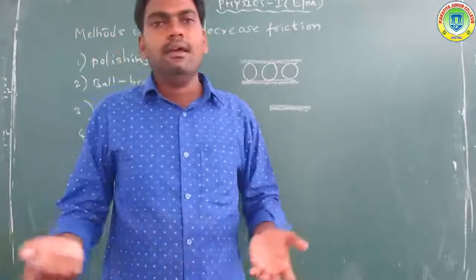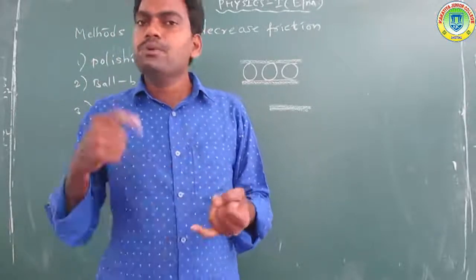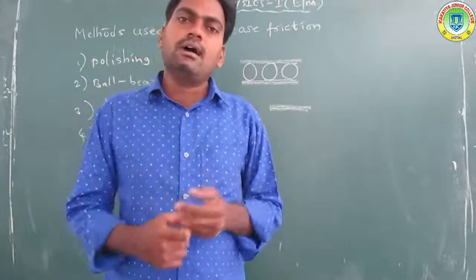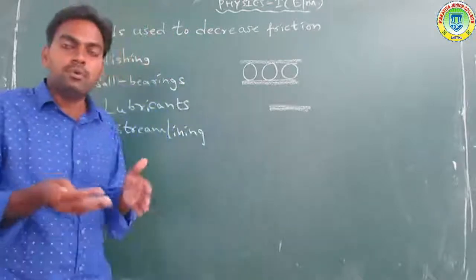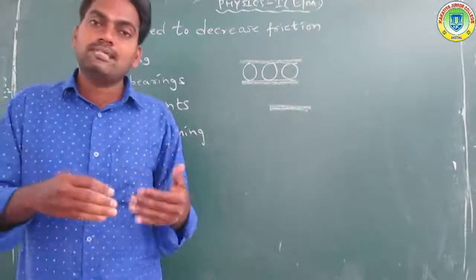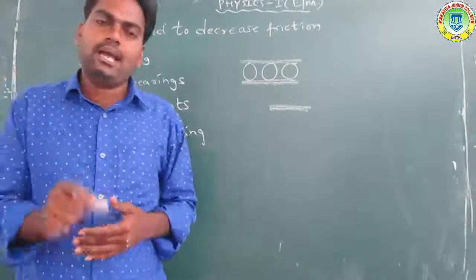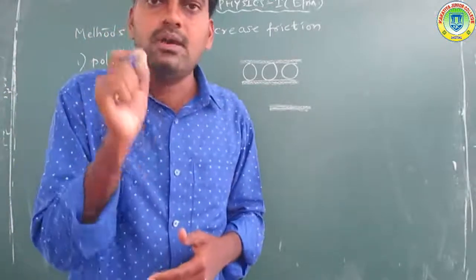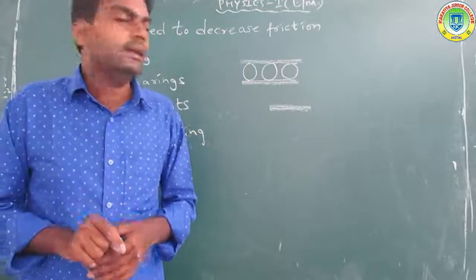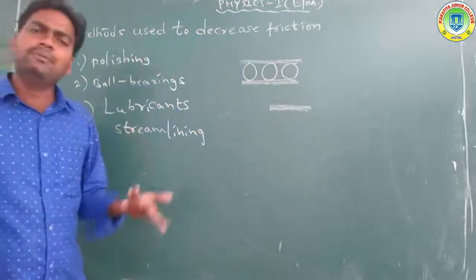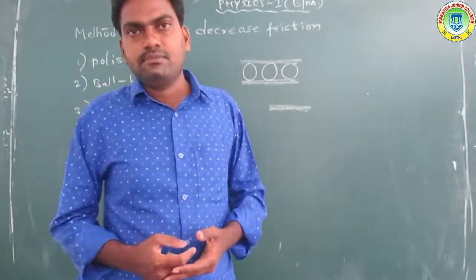Lubricants we can use in daily life: oil and grease. They are used to make the surfaces smoother and reduce friction. When two bodies are in contact, a thin layer of grease or oil is used between the surfaces, so the surfaces become very smooth. Lubricants means oil or grease, and they are used in vehicles. Got it?